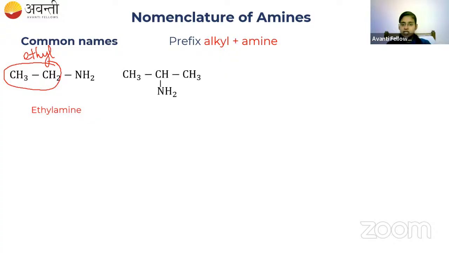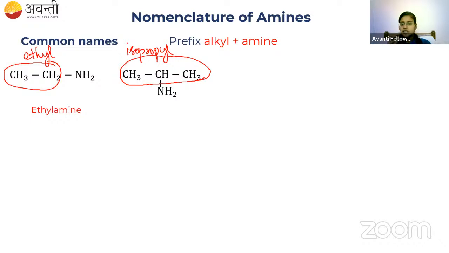Okay. And coming to the second compound. This part is the alkyl group. So what is this? This is called isopropyl. You all should be very, very clear about the alkyl groups. Okay. Methyl, ethyl, propyl, isopropyl, butyl, n-butyl, isobutyl, secondary butyl, and tertiary butyl. So all these alkyl parts you have already studied in your class 11.